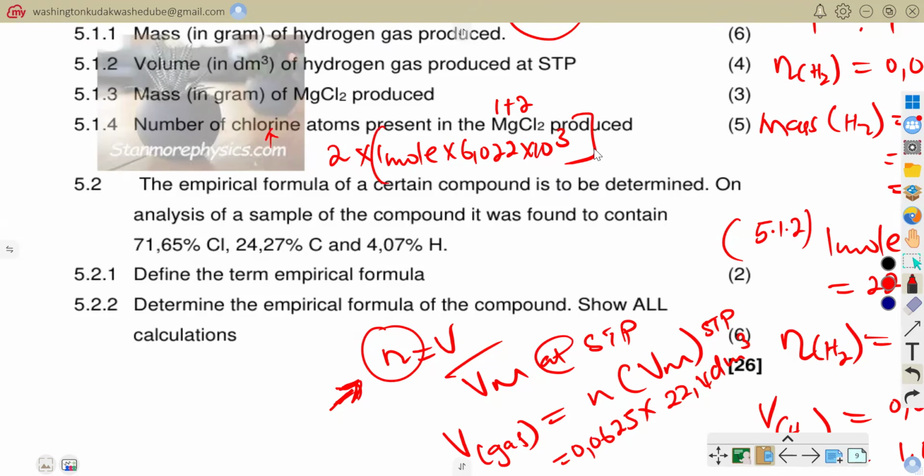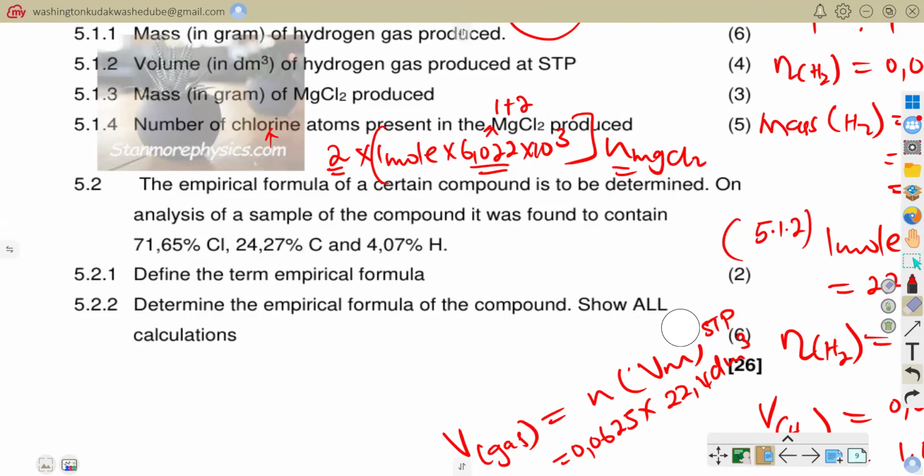But now, what is the number of moles of magnesium chloride? We know that in 1 mole of magnesium chloride we would have 6.022 times 10 to the power 23 atoms. So using this atomic ratio times the number of atoms per mole times the number of moles of magnesium chloride, we can calculate the total number of chlorine atoms. Let's see how we would have done it. Allow me to rub off some of these things so that I can use this space.